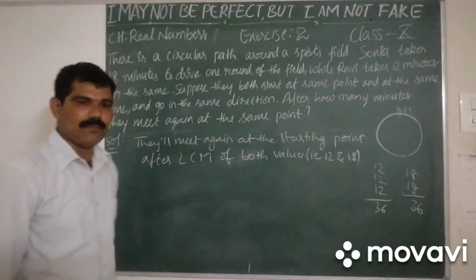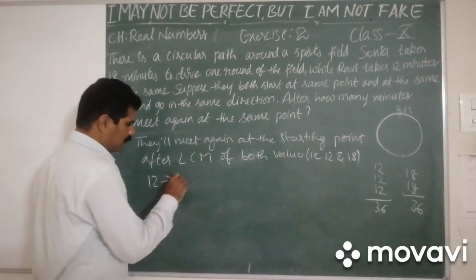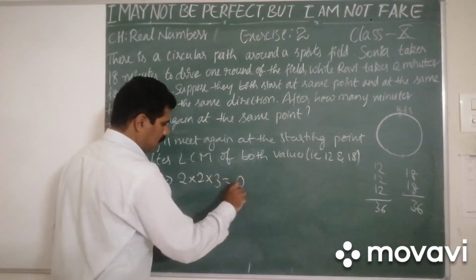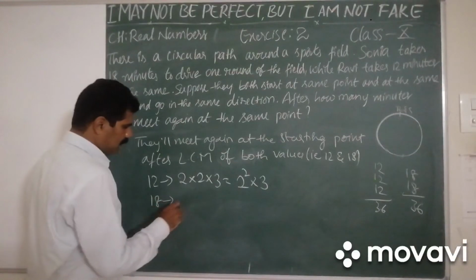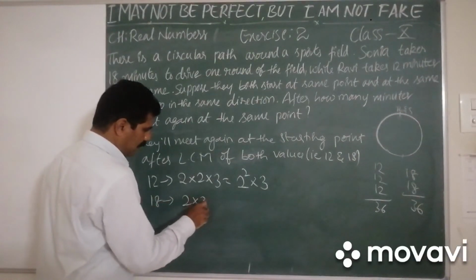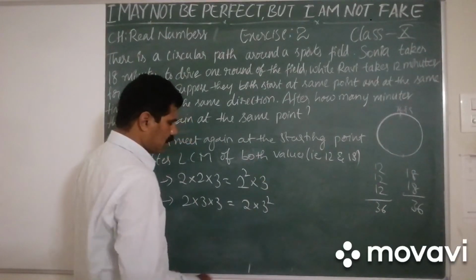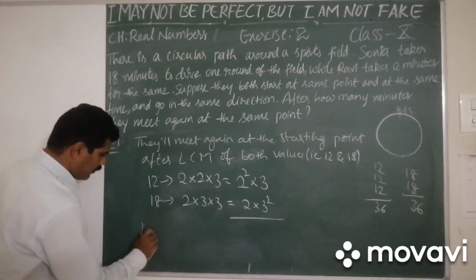Okay. So how to write 12 as a prime factorization? I can write it as 2 into 2 into 3, that is 2 square into 3. 18 can be written as 2 into 3 into 3, that is 2 into 3 square. Now what is the LCM of the given values?